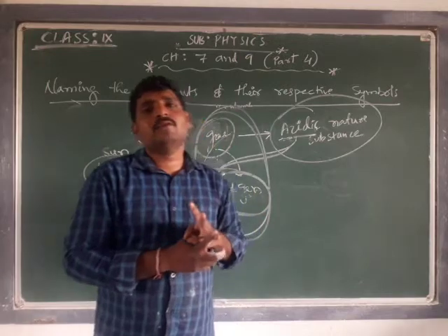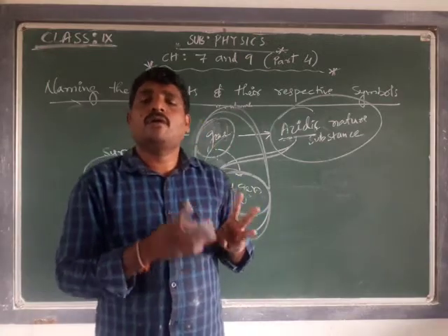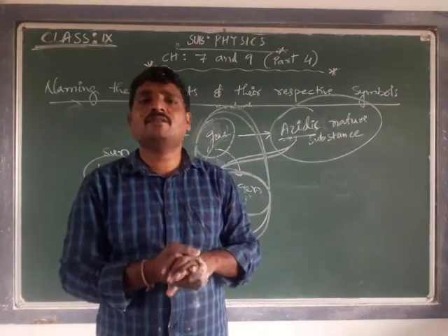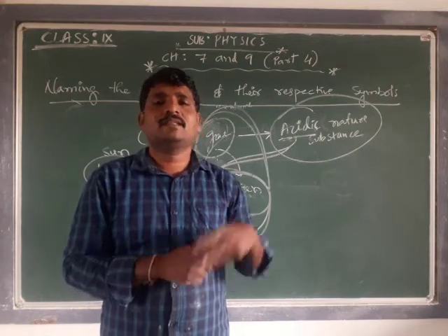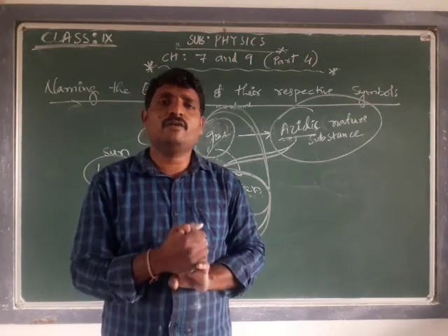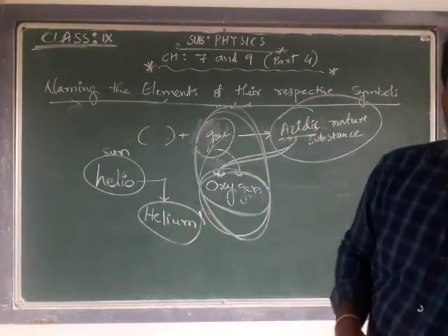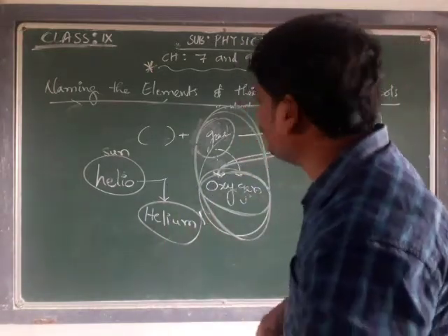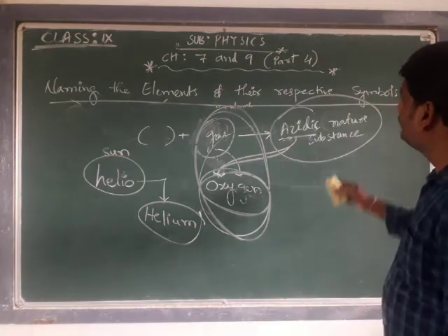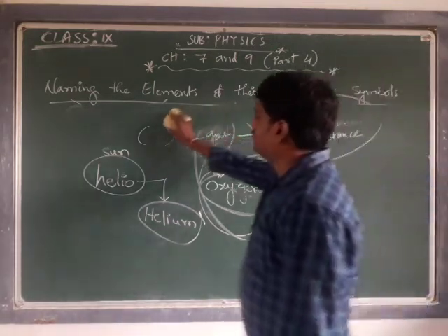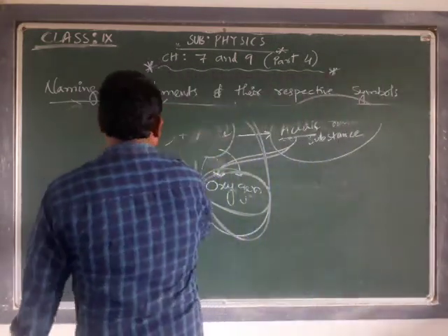And some elements are named to honor the scientist who discovered them. These are the three strategies our ancestor scientists followed to name the elements which existed in those days.